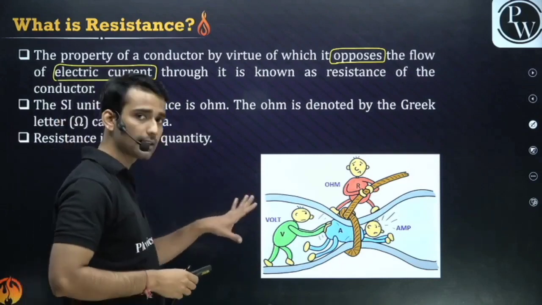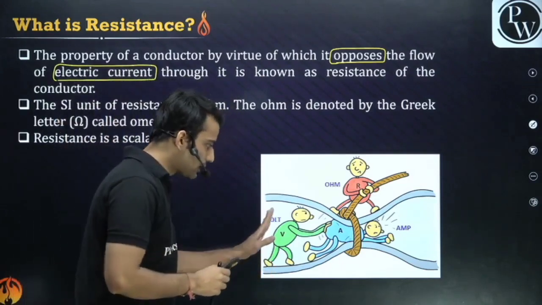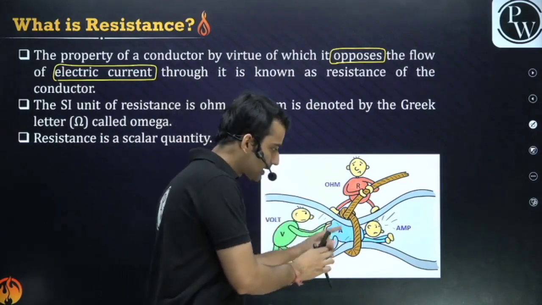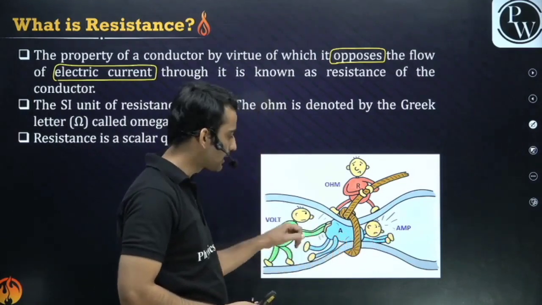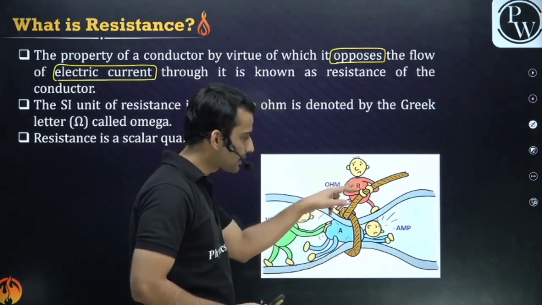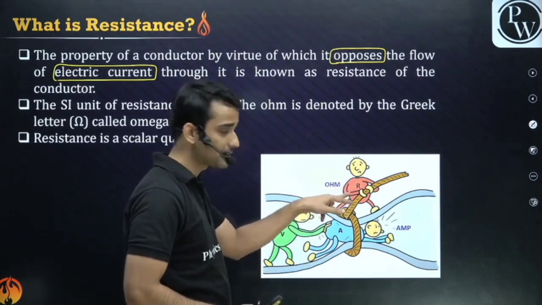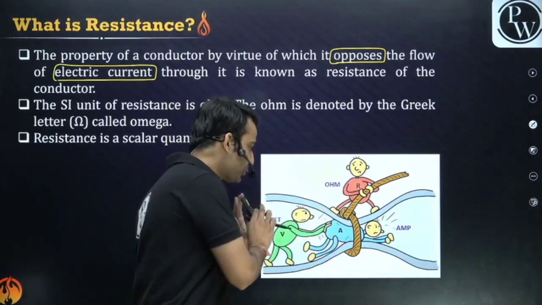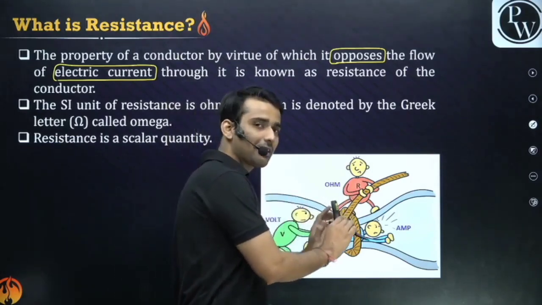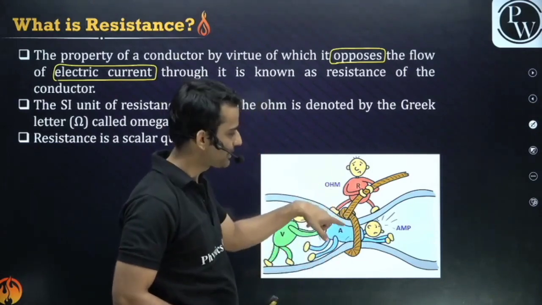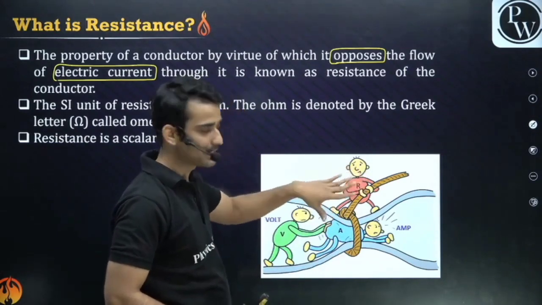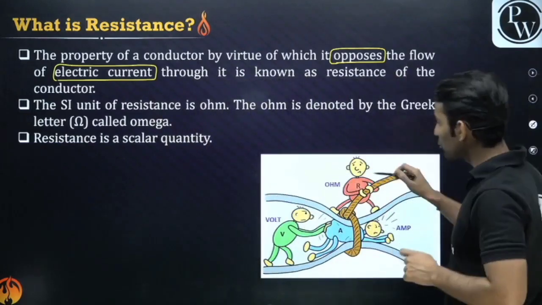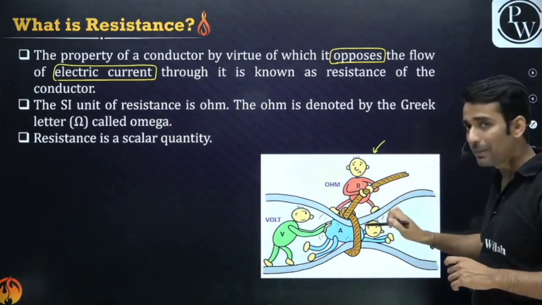So you can also get this from the diagram. The voltage is trying to push. You can see the voltage is trying to push the current, ampere. The blue one is the current, the green one is the voltage. But you can see the red one standing upwards. It's resistance. It is basically stopping the current. So this is Ohm's law. V is trying to push current, but R is stopping that. Can you see it? So this is resistance. It's a very good picture to understand it, right? It is stopping the current, right?